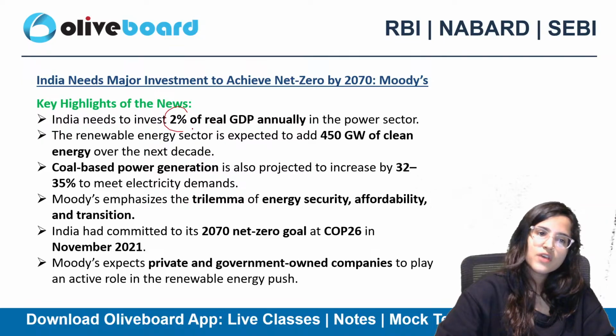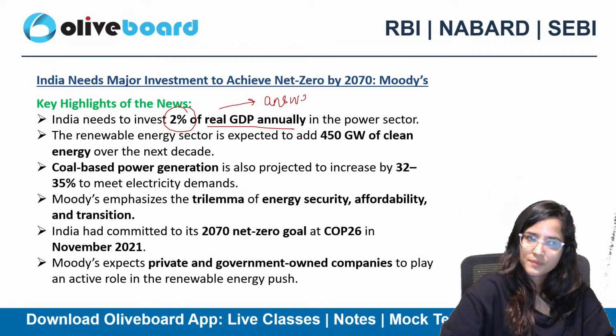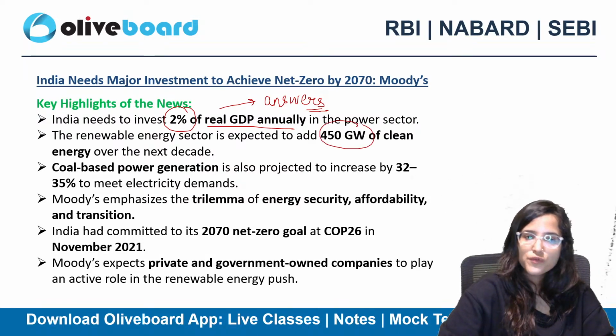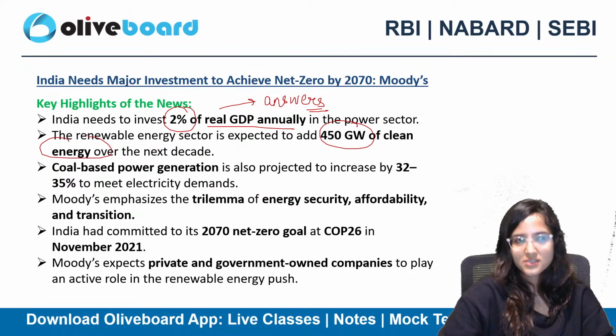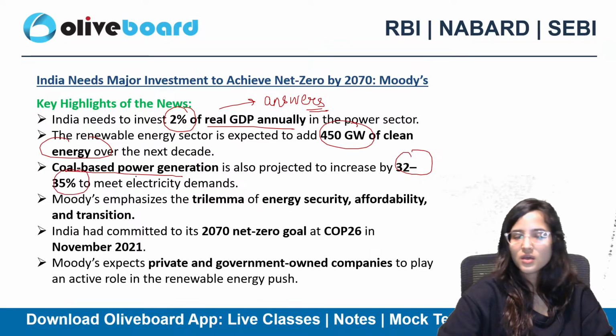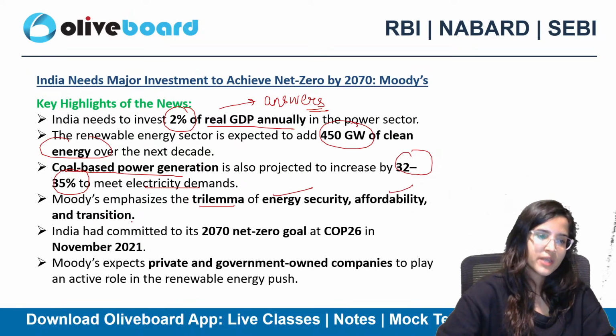Such kind of statements you can use in your answers. Renewable energy sector is expected to add 450 gigawatt of clean energy over the next decade. Coal-based power generation is also projected to increase by 32 to 35% in order to meet the electricity demands. Moody's emphasizes the trilemma of energy security, affordability, and transition.